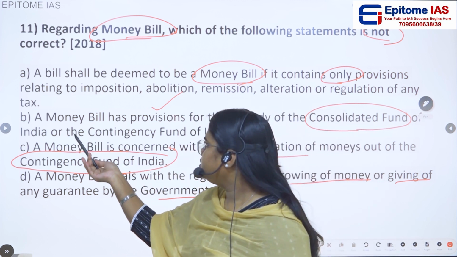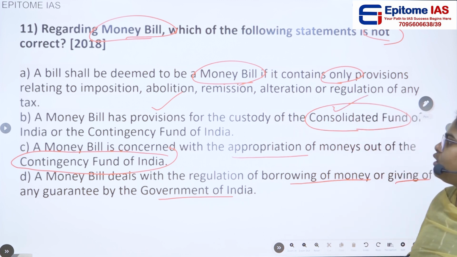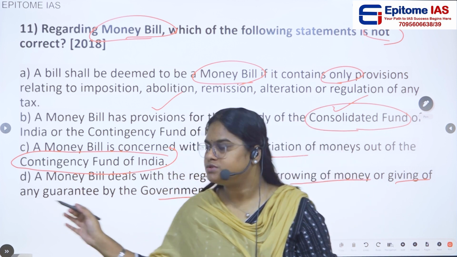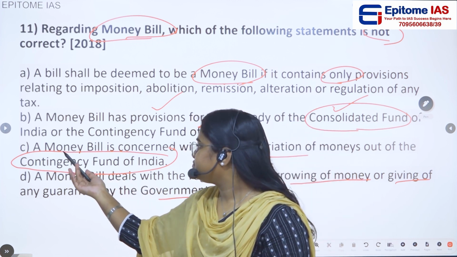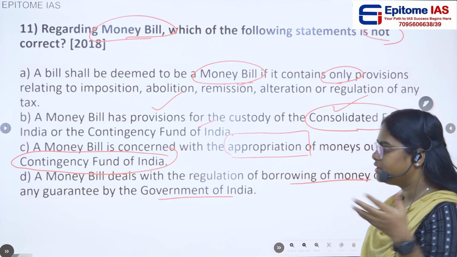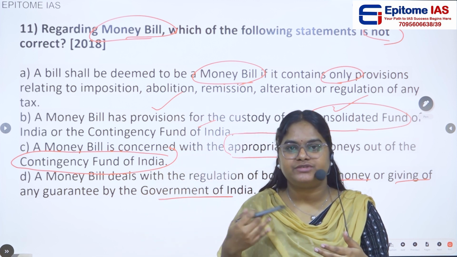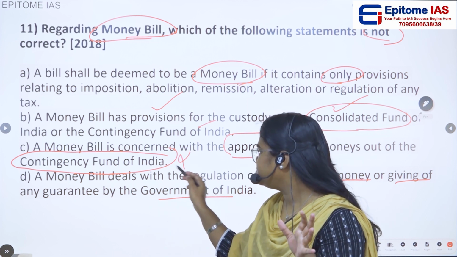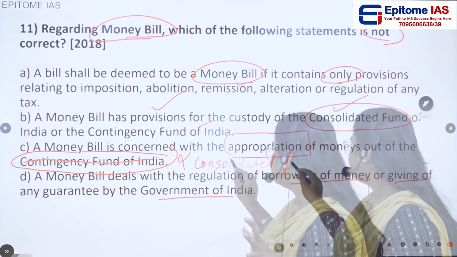Then option B, a money bill has provision for the custody of Consolidated Fund of India or the Contingency Fund of India. Yes, this is also true. Okay, this is also considered as a money bill. So B is also correct. And if you see, a money bill is concerned with the appropriation of money out of Contingency Fund of India. Is that so? Usually the appropriation of money is related to the Consolidated Fund of India. So this is not Contingency Fund of India. Instead, it should have been Consolidated Fund of India.